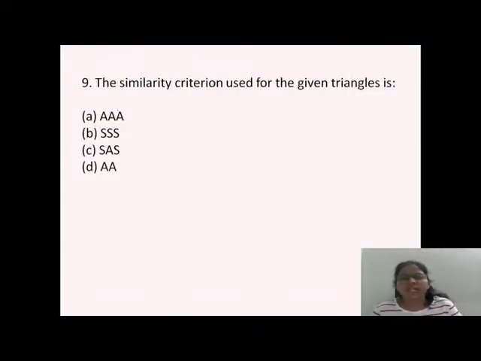Next. The similarity criterion used for the given triangles is... so I have to draw the triangles over here. Let me draw it. How many of you really understood the similarity criterion properties in triangles? How many of you are feeling difficulty? Let me know.